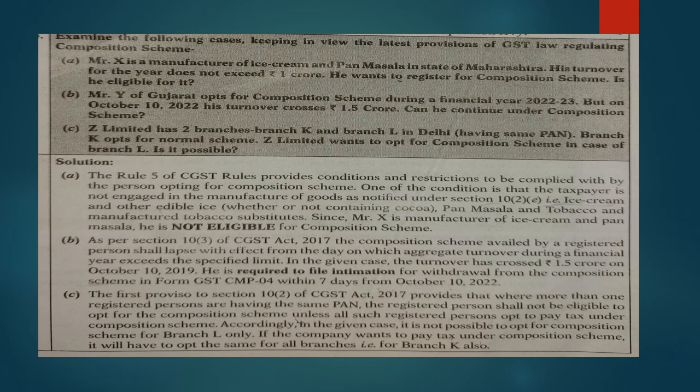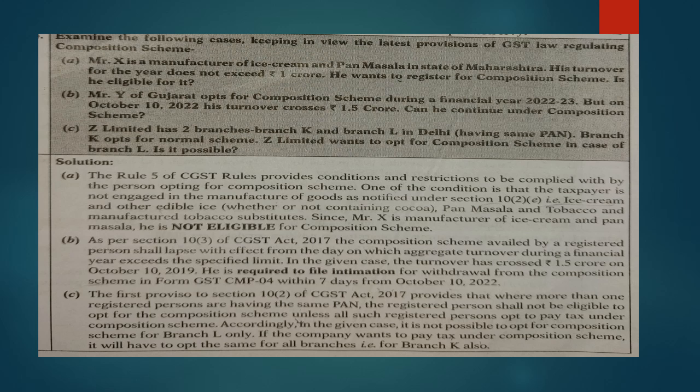Third, GSZ Limited has two branches, Branch K and Branch L in Delhi, having the same PAN. Branch K opts for the normal scheme. Z Limited wants to opt for the composition scheme in case of Branch L. Is it possible? No. I have explained that if there is more than one registered person under the same PAN, those will have to opt for the particular scheme all together.